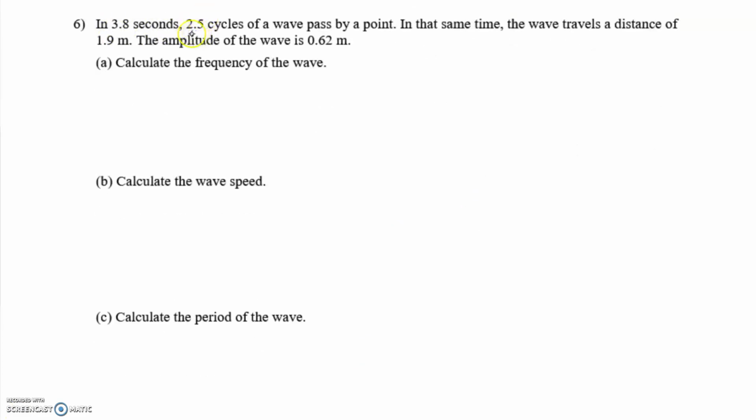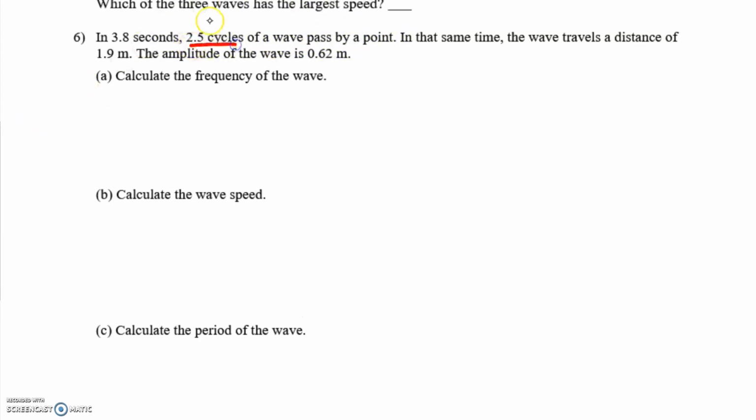In 3.8 seconds, 2.5 cycles of a wave pass by a point. Well, this is how many pass. And this, is it period? Or is it some random interval of time? Well, it can't be period, because it's not the time for one cycle to pass. We're choosing some random 2.5 cycles, so this has to be some random delta t.